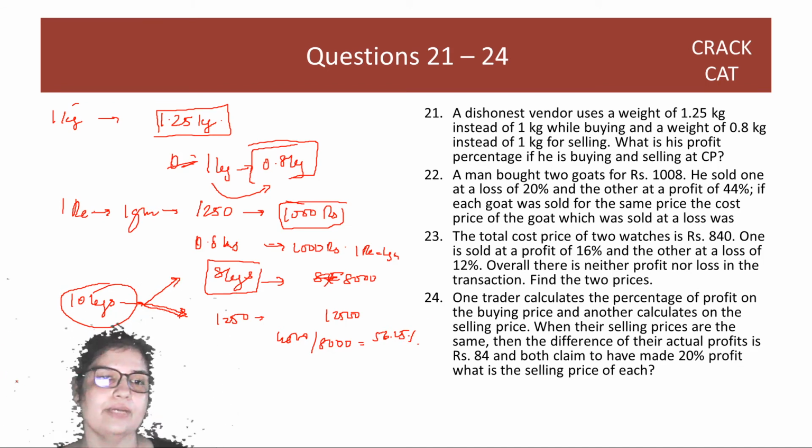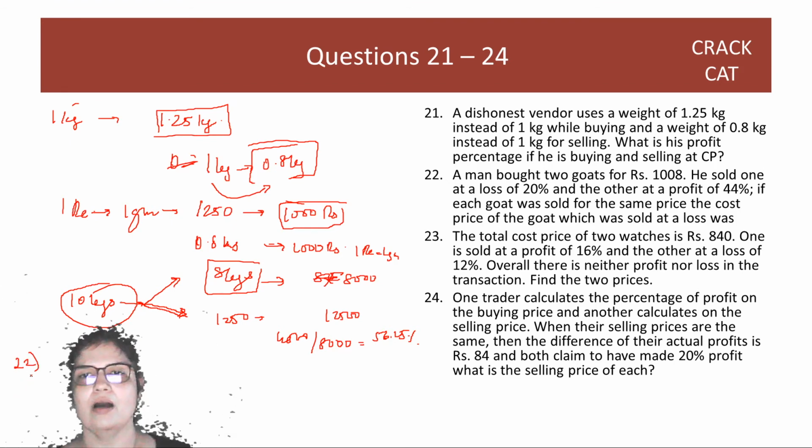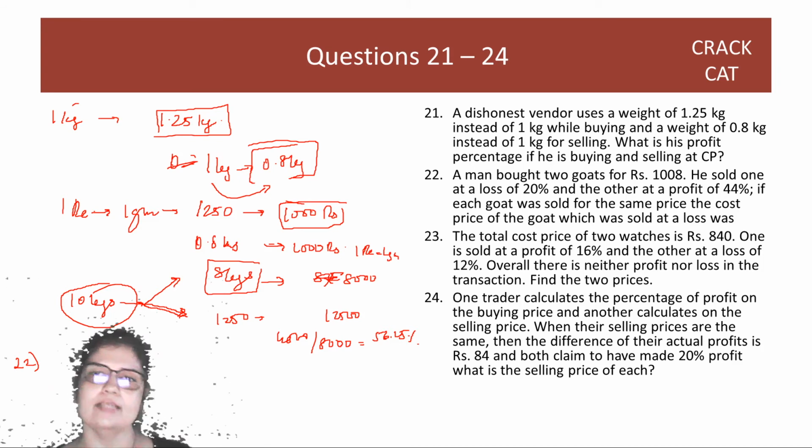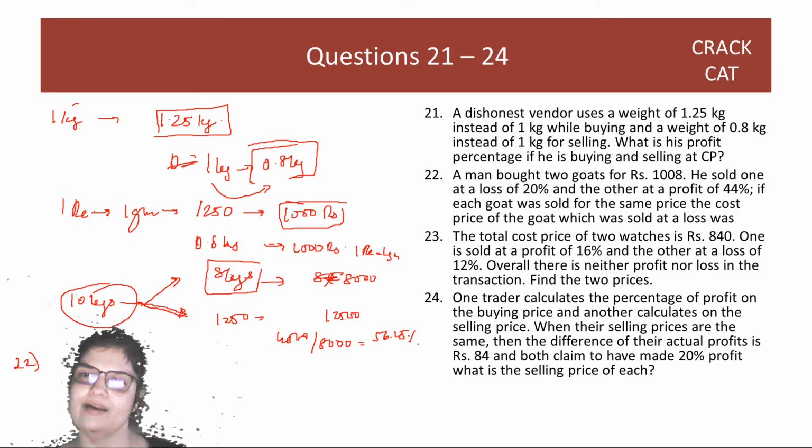Yes, great. Let's look at the 22nd question. A man bought two goats for rupees 1008. He sold one at a loss of 20% and the other at a profit of 44%. If each goat was sold for the same price. So let's say one goat bought at 100 rupees is sold at 144 rupees.